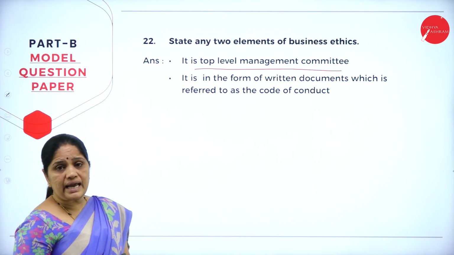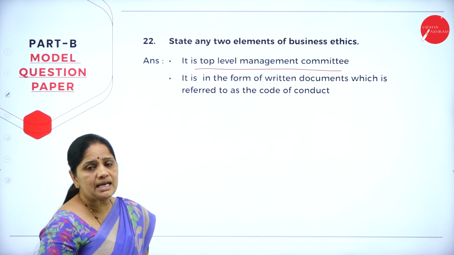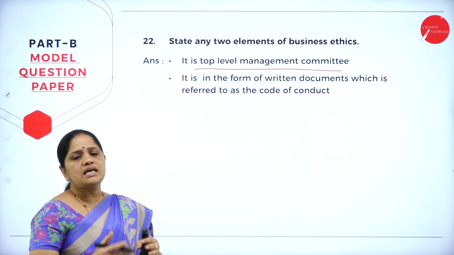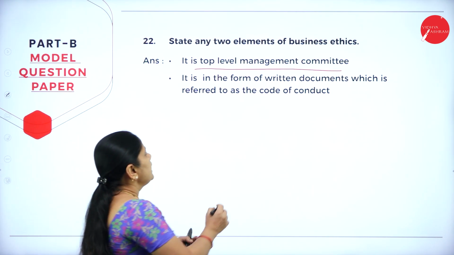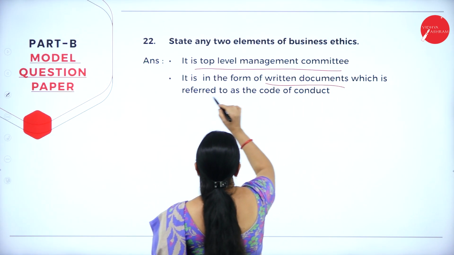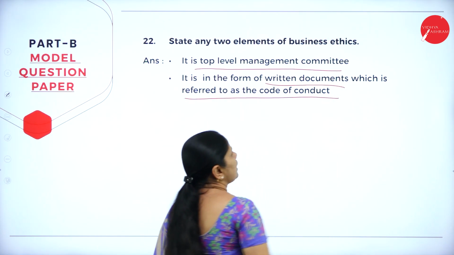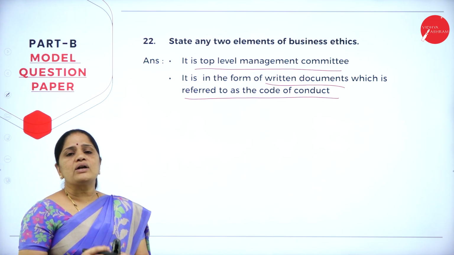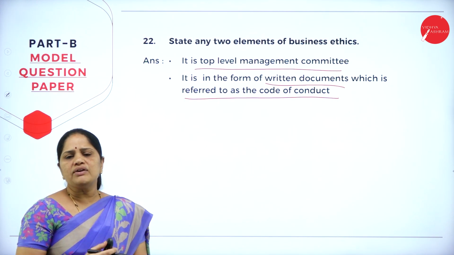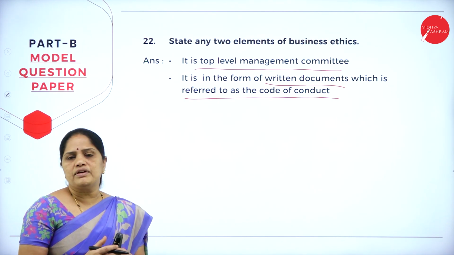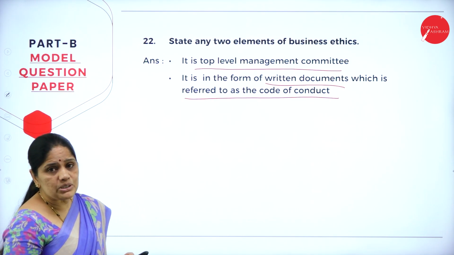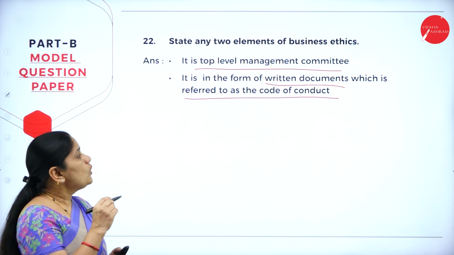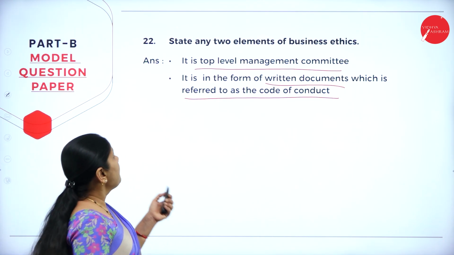Who has to decide that? The top management committee has to decide. Then, what about the code of conduct of the business? It will all be written here. It is in the form of a written document which is referred to as the code of conduct. The business will have to follow certain ethics, and only then it can prosper. If it is just going through unlawful ways, then that will not be acceptable to the society, and this will have to be decided by the top management, who will write down the code of conduct of the business.